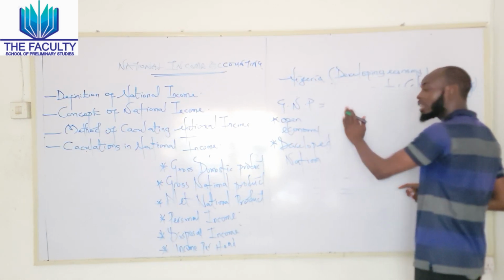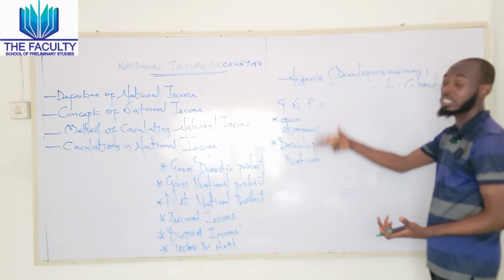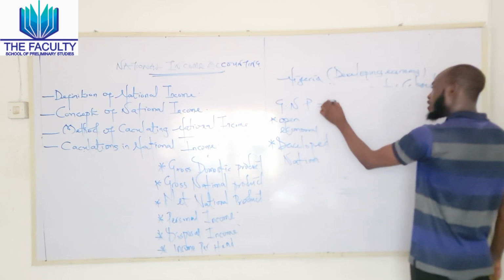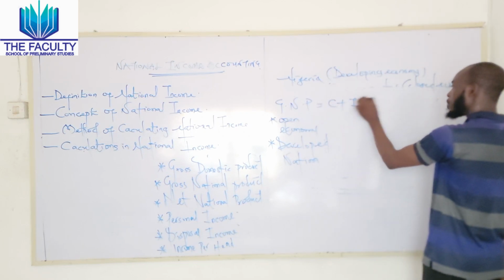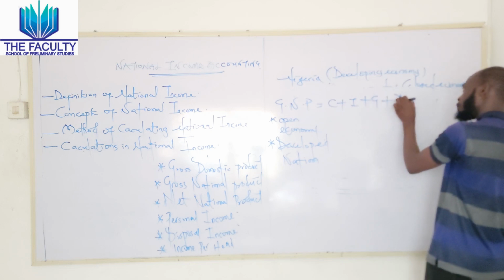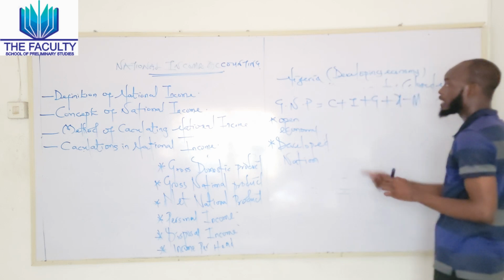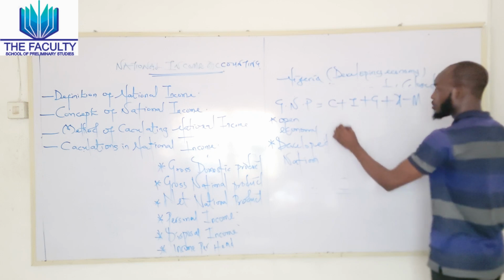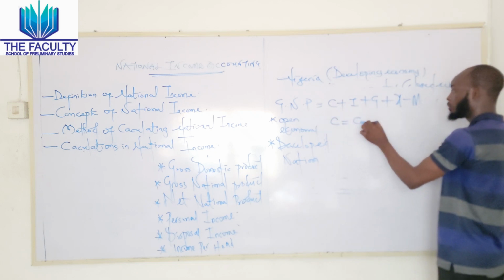So what is the formula that can be generated for this kind of concept? We have consumption plus investment plus government expenditure plus export minus import. Now, C represents our consumption.